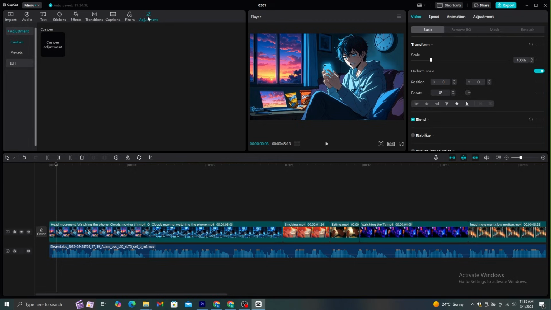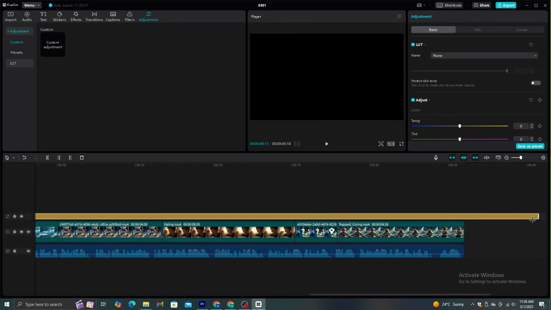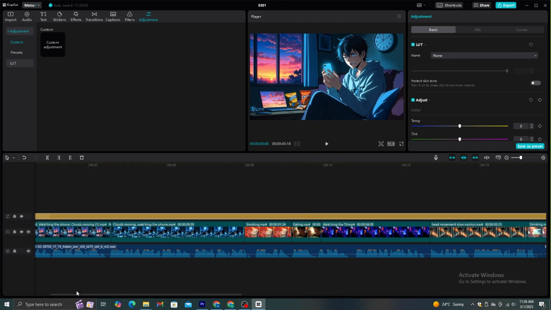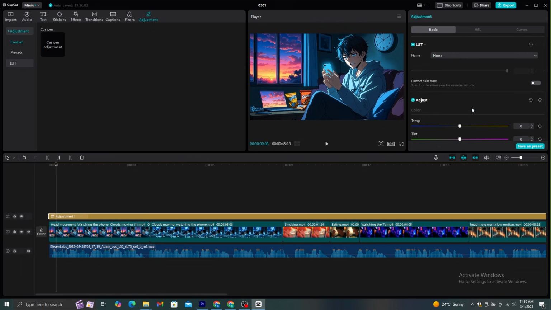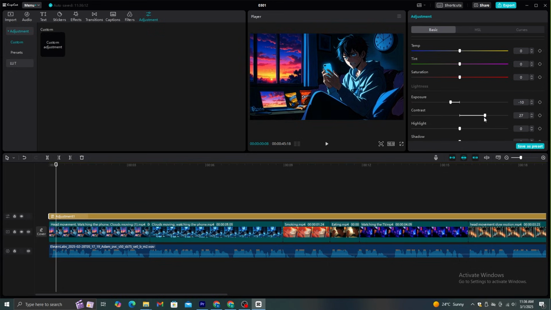Now, I want you to go to this adjustment layer and add a custom adjustment layer to the timeline. You can expand it to fit the whole timeline like this. Now, let's make some edits. You can change the brightness, contrast, and color tone of the video. You can just play with these settings and edit it.